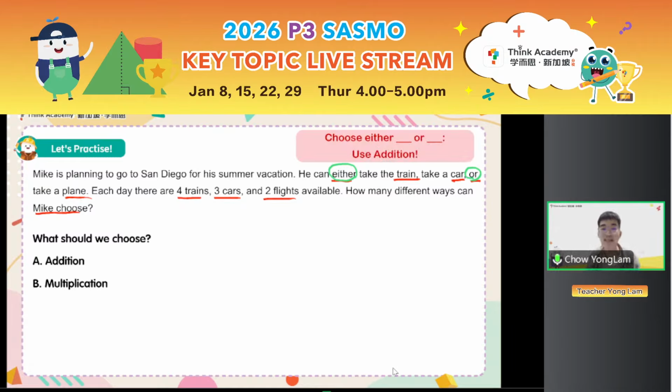Okay, so please remember, if we are in a case where it's choosing either something or another thing, you don't have to choose both at the same time, you use addition. If you are using multiplication, that is for cases where you are choosing from one category and then the next category. Either or is using addition. One category and then the next, we are using multiplication. All right. Now hopefully everyone is very clear on when to use addition, when to use multiplication.